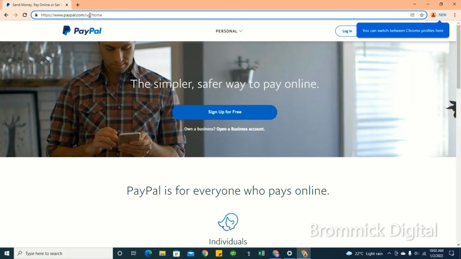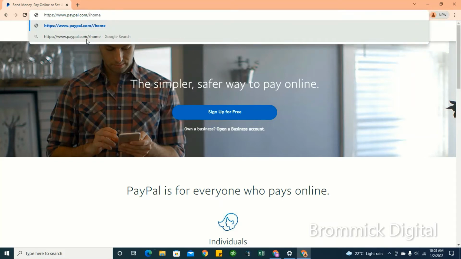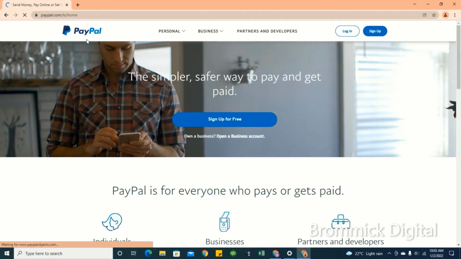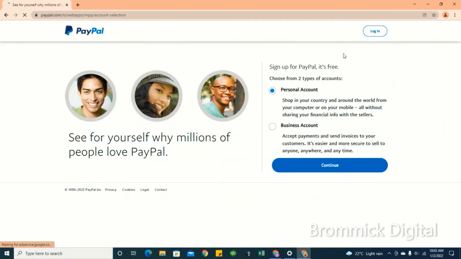I told you already, PayPal is restricted in Uganda, so change the UG to LS. LS stands for Lesotho. So essentially what you are doing is registering your PayPal account in Lesotho. Lesotho allows you to receive money in Uganda.